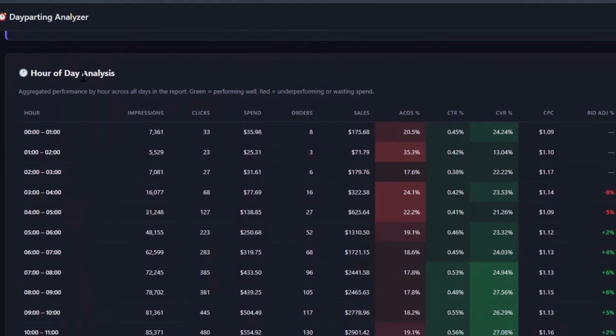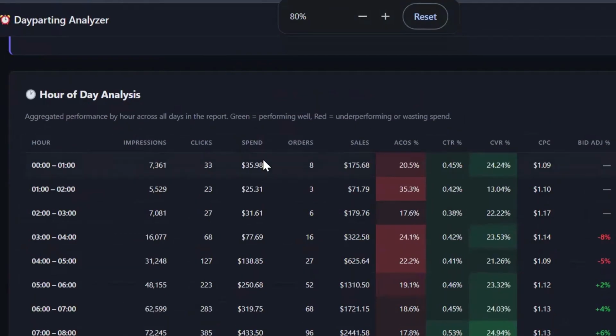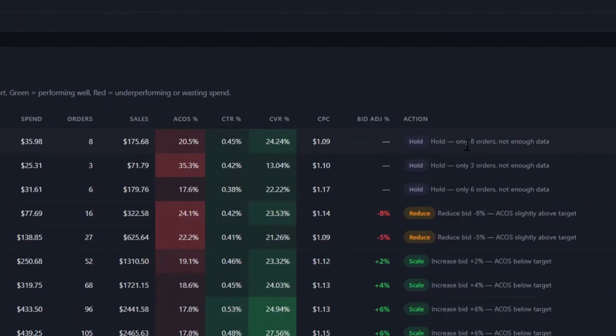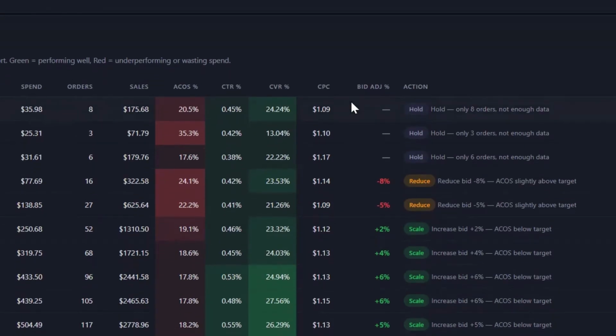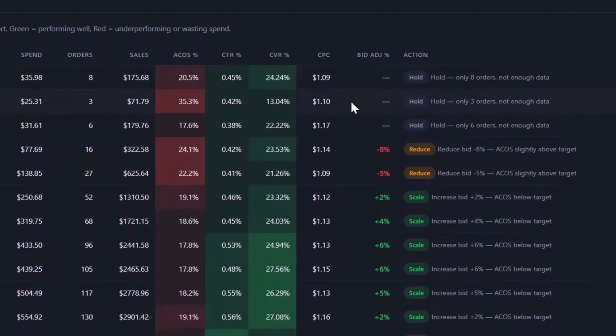For example, the first section that we have shows the hours of the day analysis. And you can see here that the first hour of our day had 8 orders. It had $35 worth of spend, and it had 33 clicks. The ACOS here was 20.5%, click-through was 0.45%, conversion was 24.24%. Now there's an action, and it's telling us to hold, because we only have 8 orders, it's not enough data, and we have to get more orders to get more data analysis.